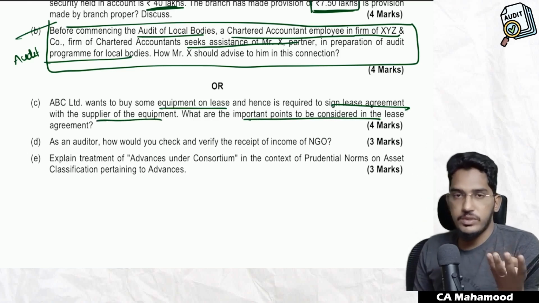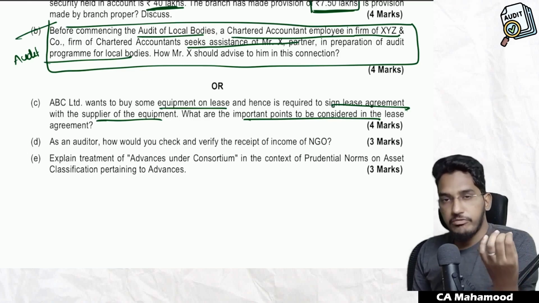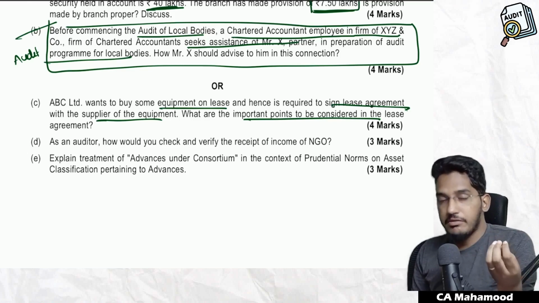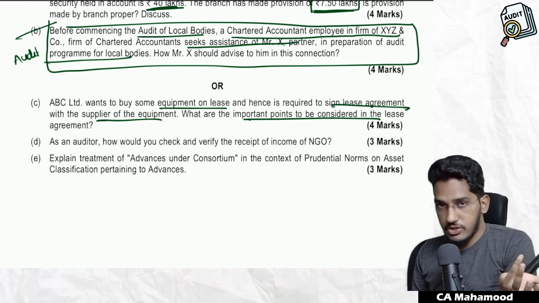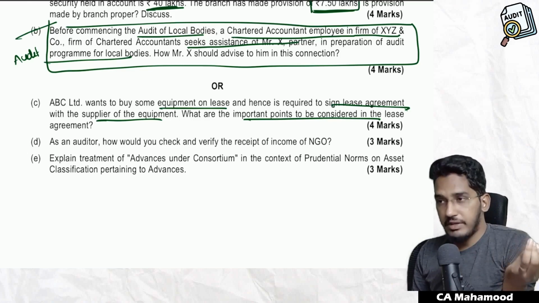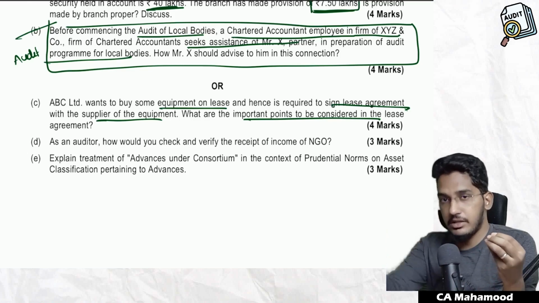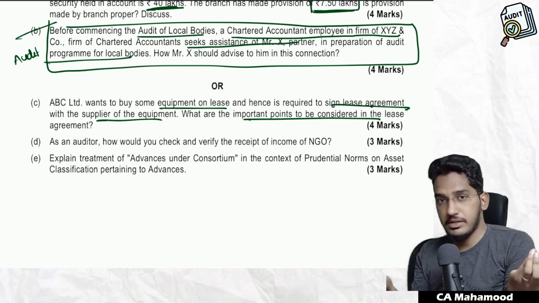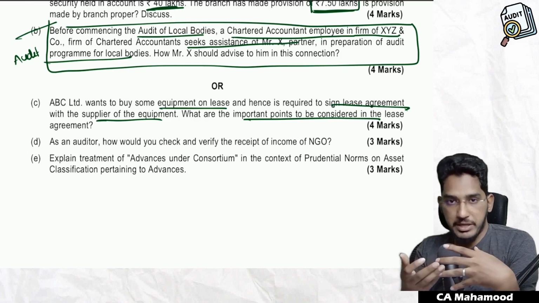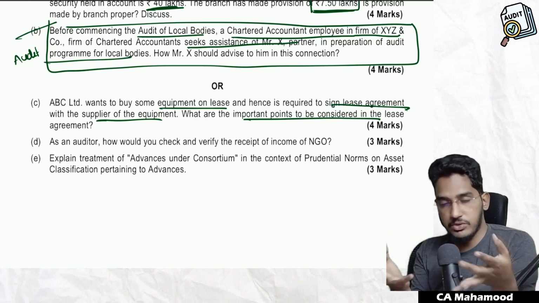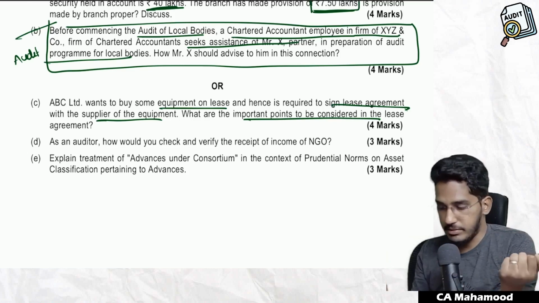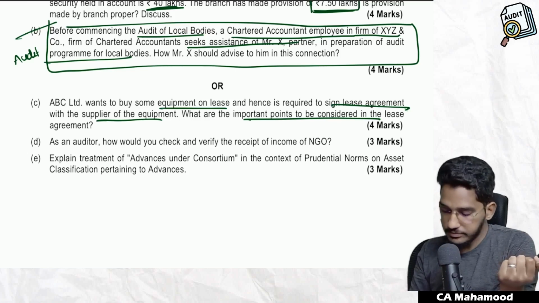We need to check who is the lessor, name of the lessee, what property is getting leased out, where it will be situated, what are the terms and condition of usage, will it fall under finance lease or operating lease? After the completion of lease period, who will keep that asset? Will the lessor keep the asset, or will the lessee keep the asset? What is the method of payments, periodical payments or bulk payment? So all these things we have to read in the lease agreement. So you can refer the answer for this.